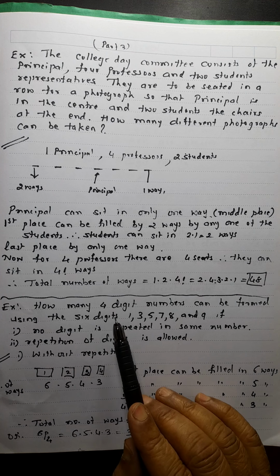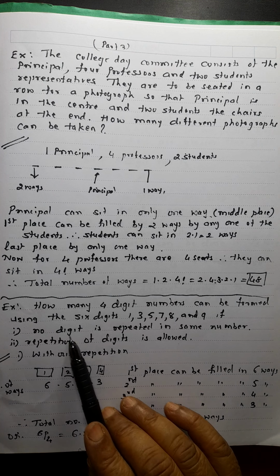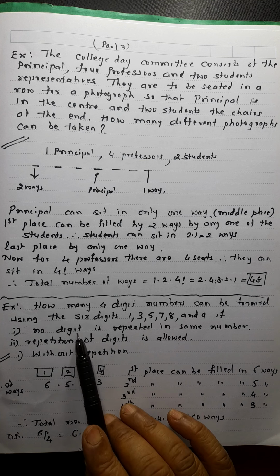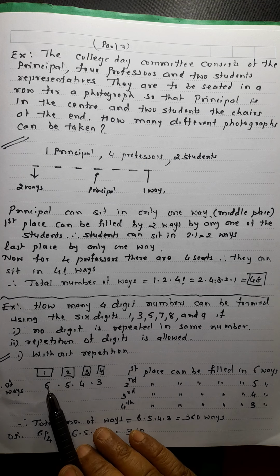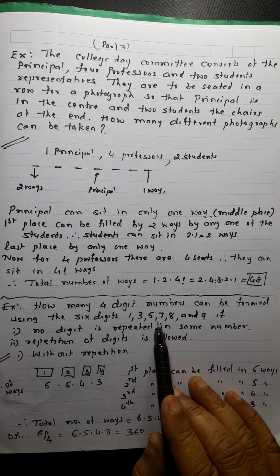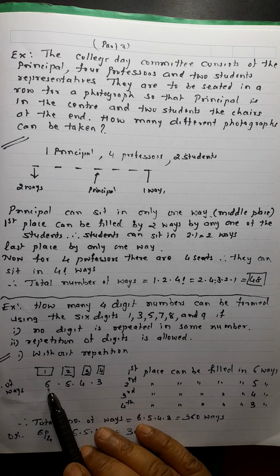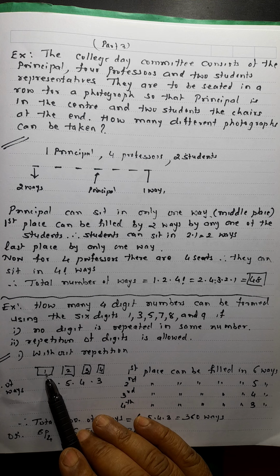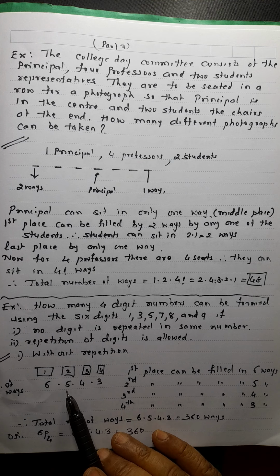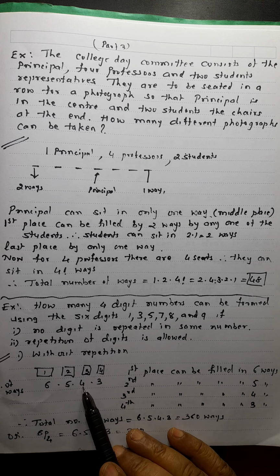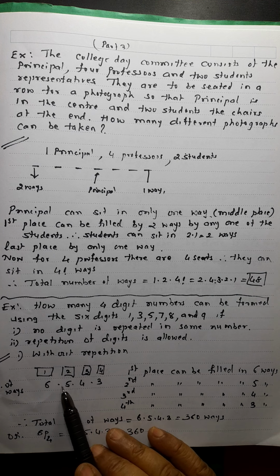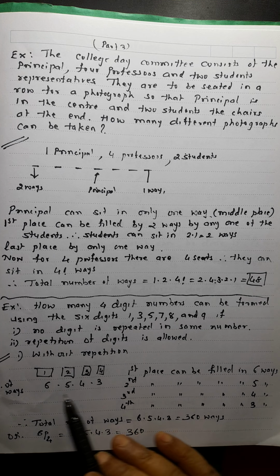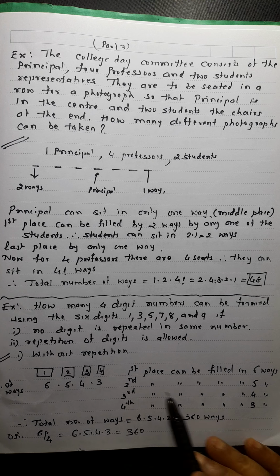See here, 4-digit numbers, first I will take when no digit is repeated. So the first place I will fill, because 1, 2, 3, 4, 5, 6 numbers are there, in 6 ways. 1 digit is taken here, so 5 will remain, that can be filled in 5 ways. Next one 4 ways, 3 ways. So total number of ways by the fundamental principle will be this into this into this into this.